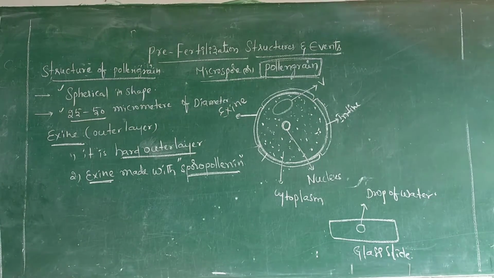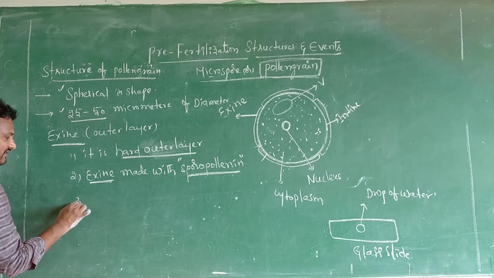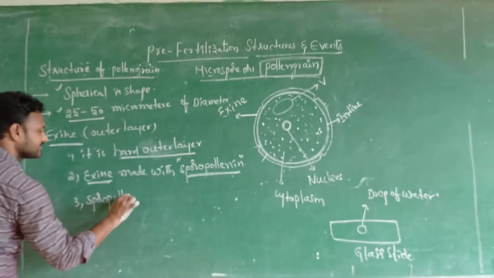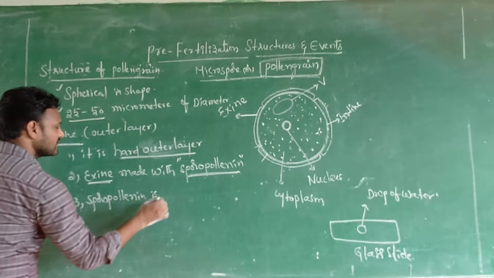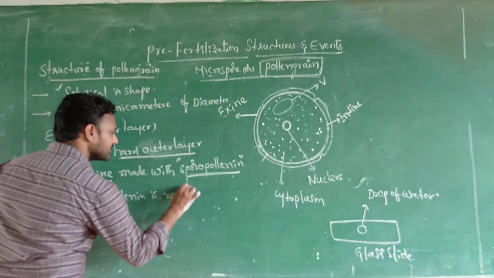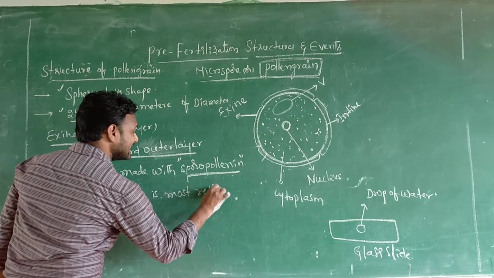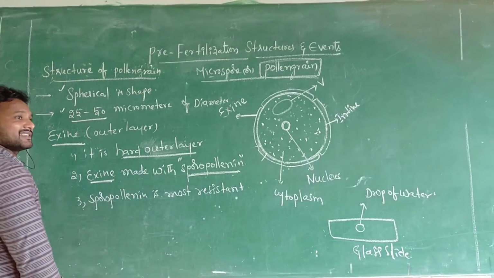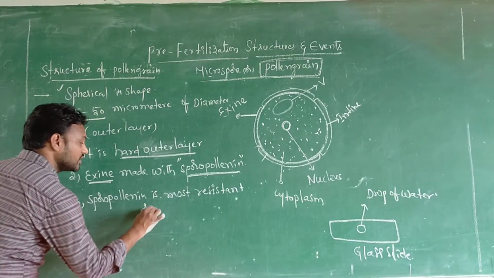Sporopollenin is one of the most resistant organic materials.